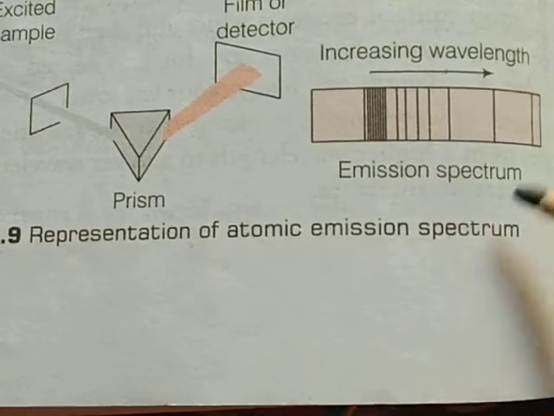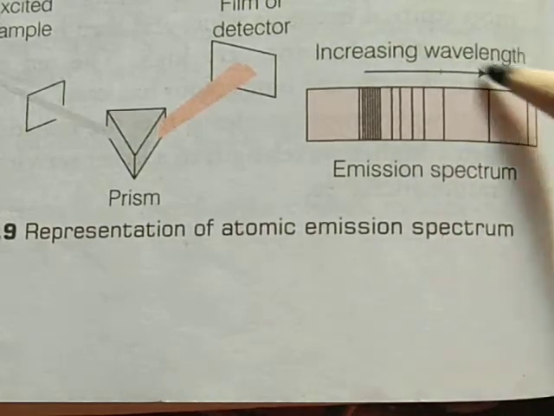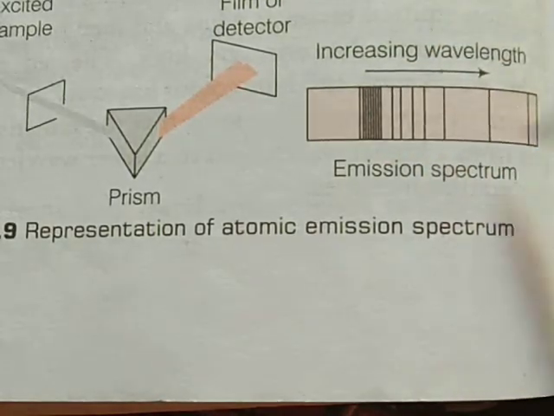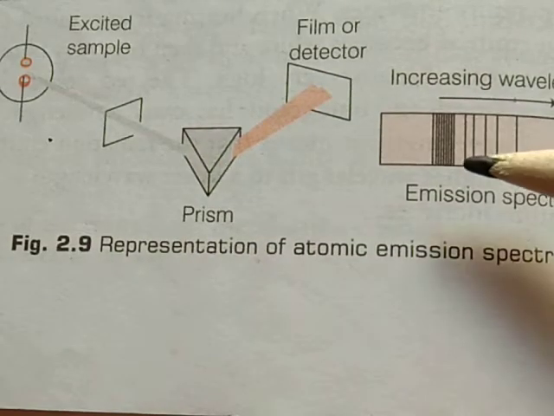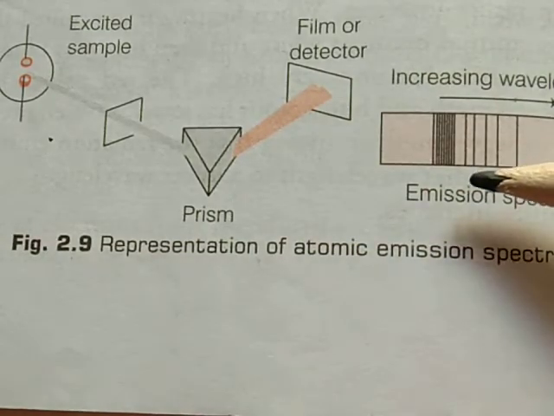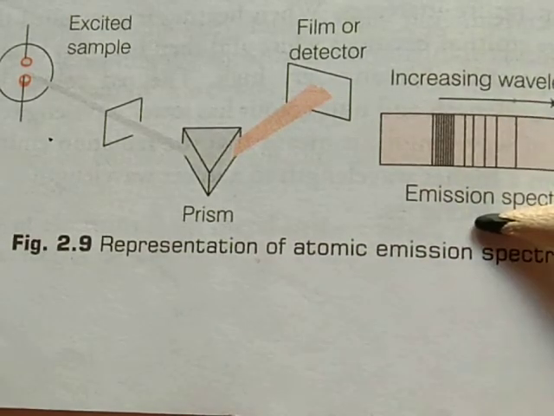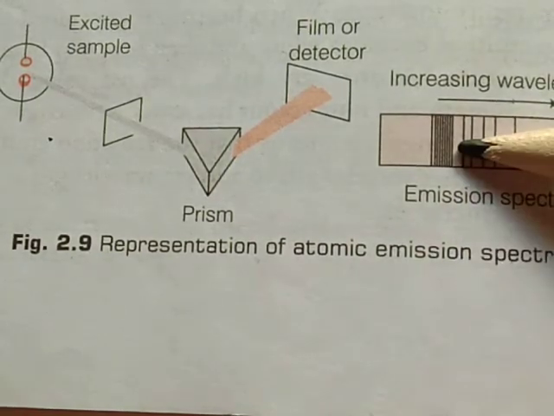This is the emission spectrum. It is arranged in increasing wavelength. Depending on the source of radiations, emission spectra is of two types: first, continuous spectrum, second, line or atomic spectrum.